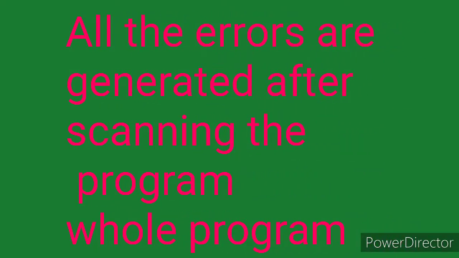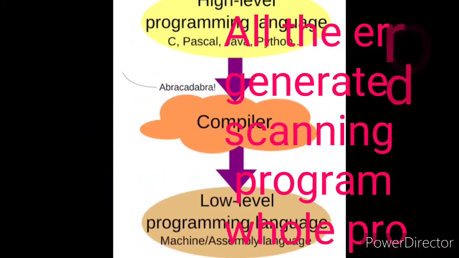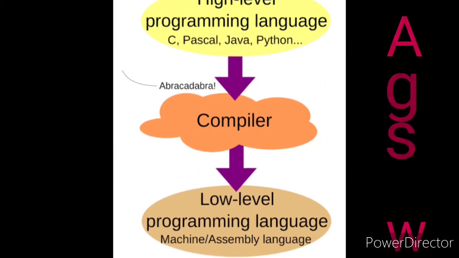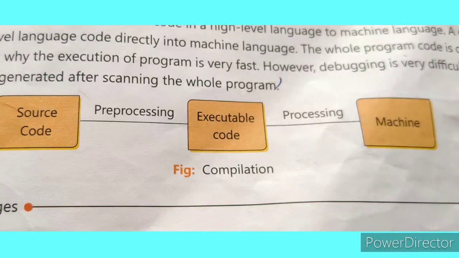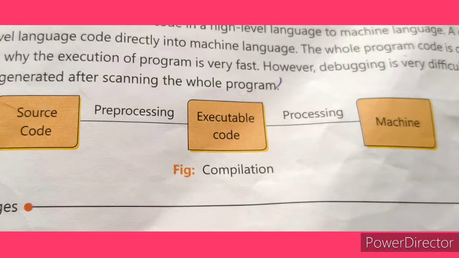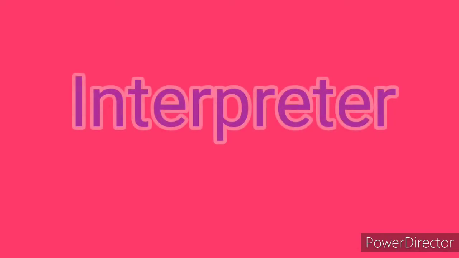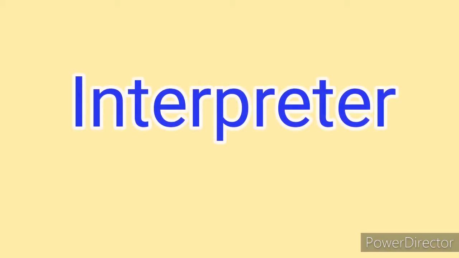Now let us see the compilation process. The first one, what we are giving, that is high level language, is called source code. Then pre-processing, then compiling by the compiler, then processing, then you will get a machine code. That is called object program. Is it clear? Interpreter is also used to convert a program written in high level language into machine language.